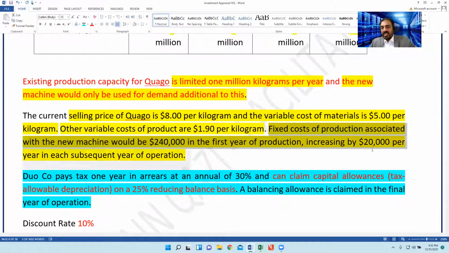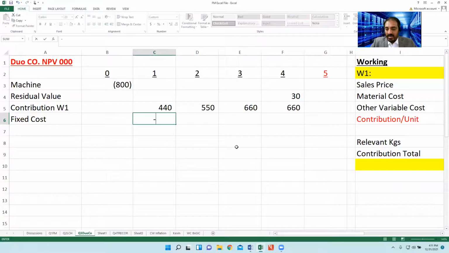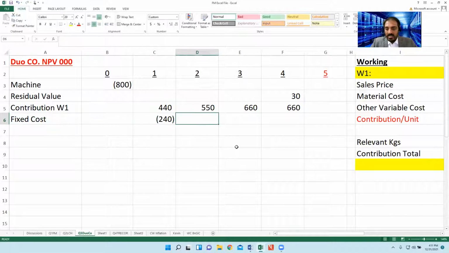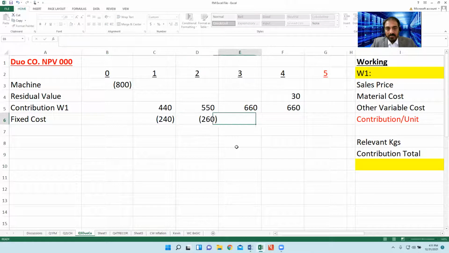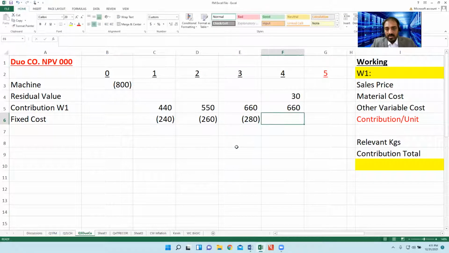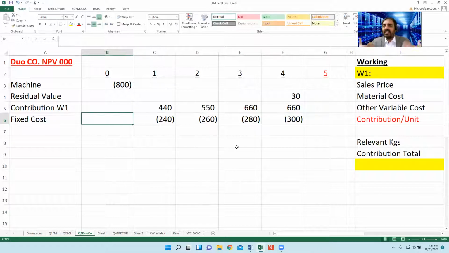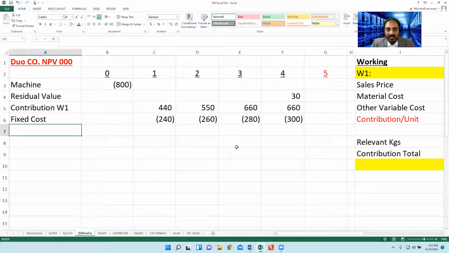And this cost increases by 20,000 each year. So the first year is minus 240, then minus 260, minus 280, and minus 300. For example, it's a rental cost. First year we bear 240,000, next year 260, then 280, then 300. That is the point.